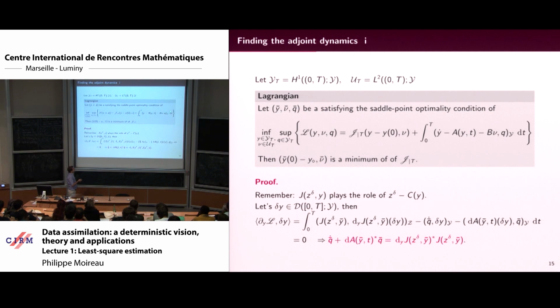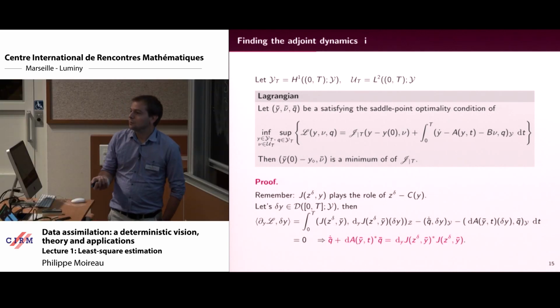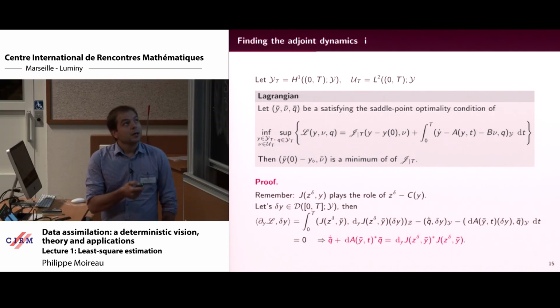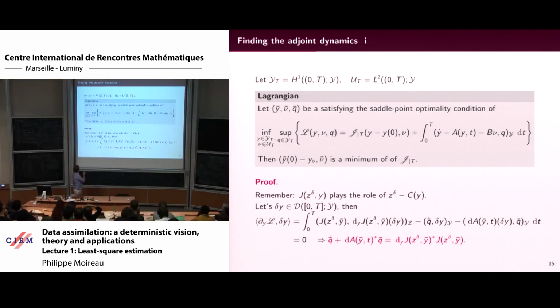This should be 0, and Q plays the role of a Lagrange multiplier. When you take the sup over this part, you enforce this to be 0. So Y is not constrained anymore, it can be anything in your space, and the constraint is enforced by that.